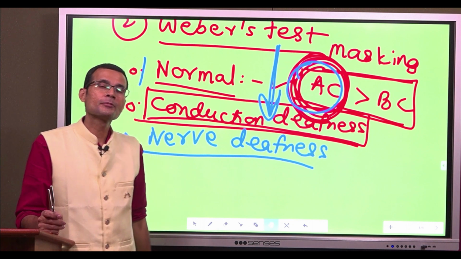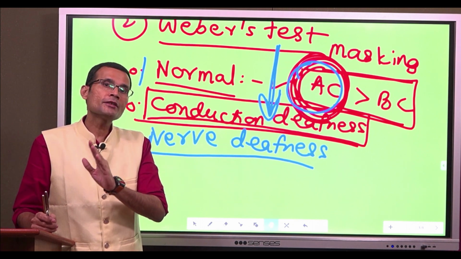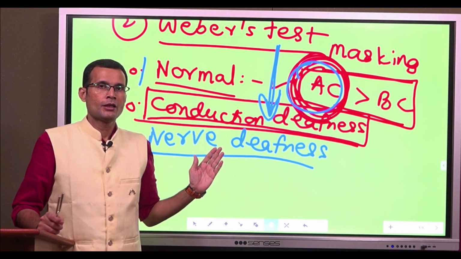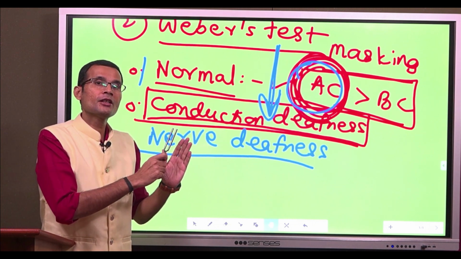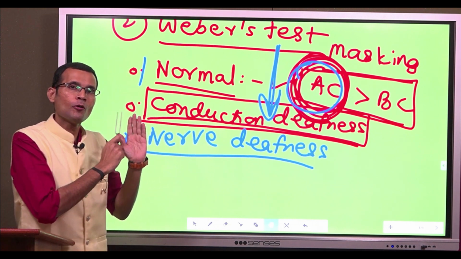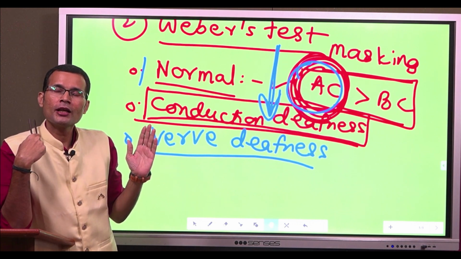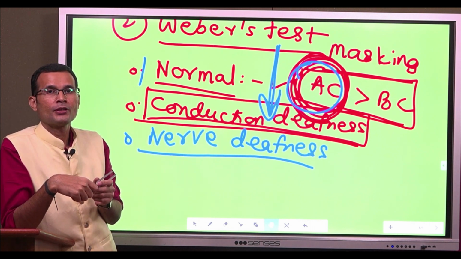Mark my words again. You are performing the Weber's test, and sound is getting lateralized to the left ear. Now what are the two possibilities? Either there is a conduction deafness on the left side or nerve deafness on the right side. Two possibilities.